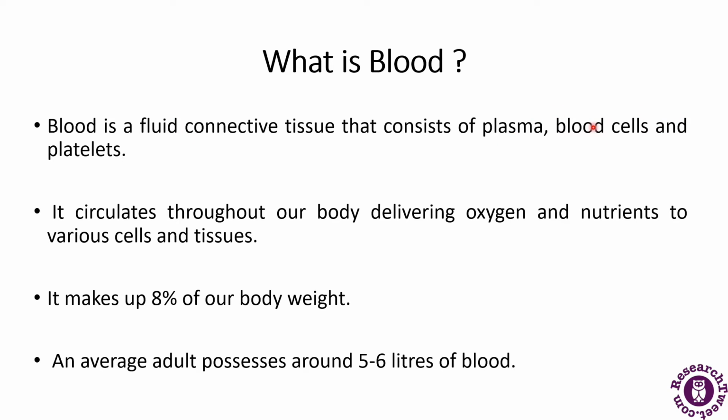There are types of blood cells, that is the red blood cells, the white blood cells and the platelets. It circulates throughout our body and delivers oxygen and nutrients to various cells and tissues. It makes up about 8% of our body weight. So 8% of our body weight consists of blood. If we talk about an average adult, they possess around 5 to 6 liters of blood. So this is what the blood is.